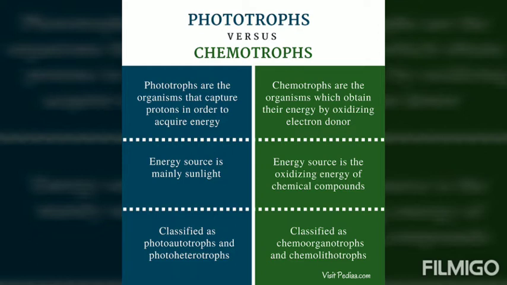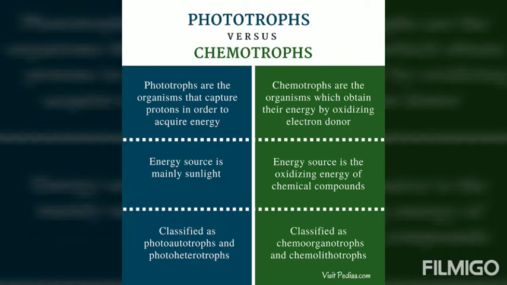Photoautotrophs are the organisms that capture photons in order to acquire energy, whereas the chemoautotrophs are the organisms which obtain their energy by oxidizing electron donors. Energy source is mainly sunlight in phototrophs. In chemotrophs, the energy source is the oxidizing energy of chemical compounds.